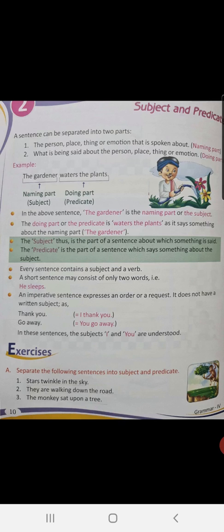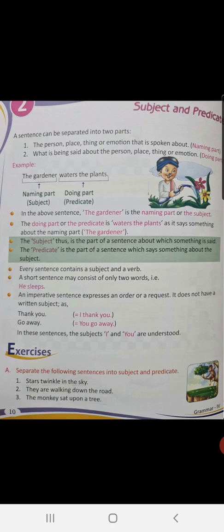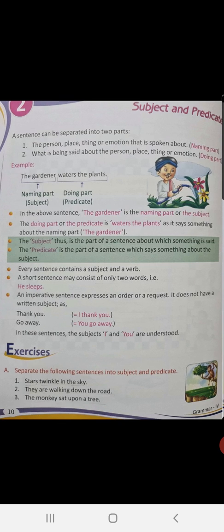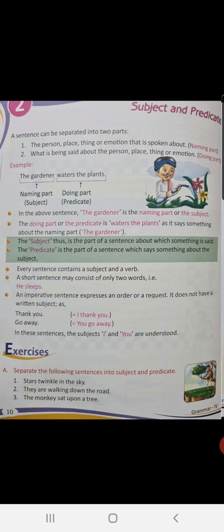Now, again, come back to the book. An imperative sentence expresses an order or a request. You all know imperative sentences, right? It does not have a written subject. For example, thank you. Children, in thank you, it is obvious that I am saying thank you, or maybe you are saying thank you. So the person who will say thank you is the subject and thank you is the predicate. If I am saying thank you, I is the subject and thank you is the predicate, children.